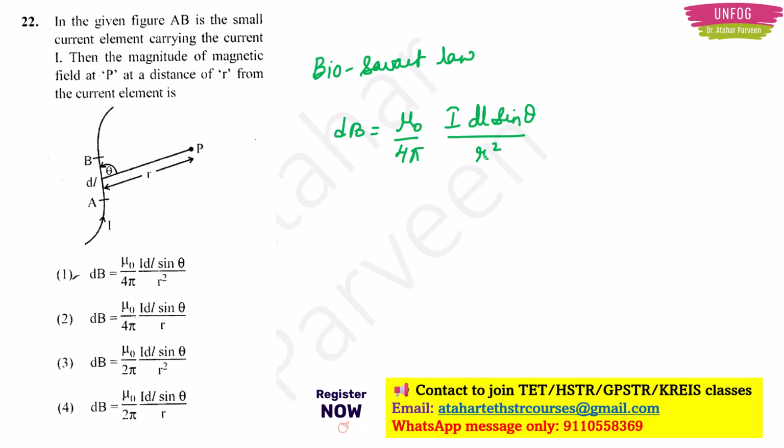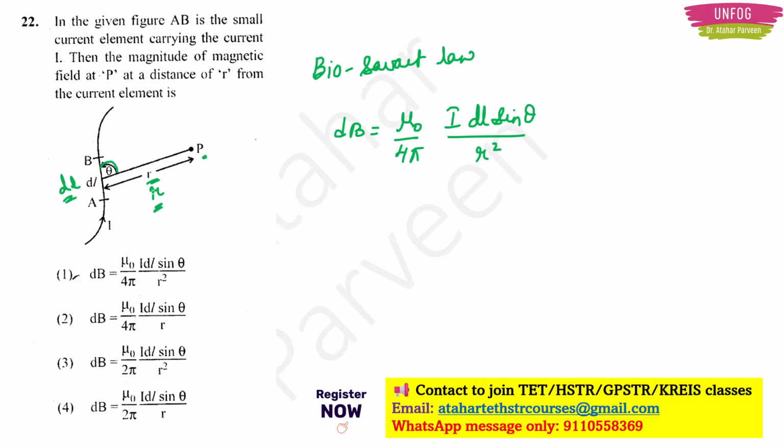I here is the current. dl is the small current element which they have given here, AB. That is our dl here. What is r? It is the distance from the current element dl to a point P. This is our r. What about theta? Theta is the angle between this dl and this r.